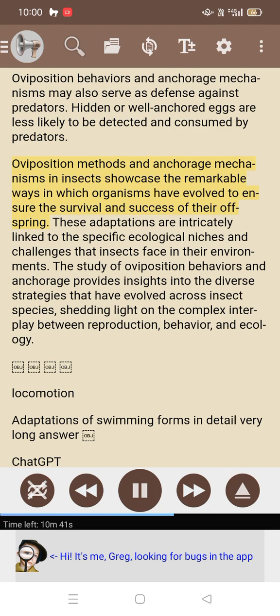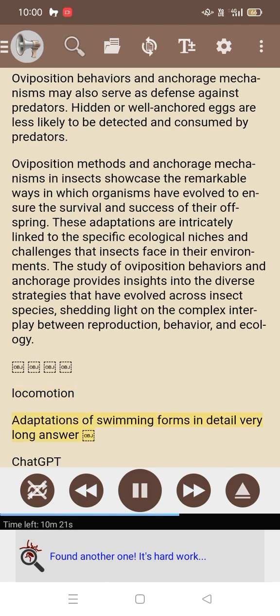Oviposition methods and anchorage mechanisms in insects showcase the remarkable ways in which organisms have evolved to ensure the survival and success of their offspring. These adaptations are intricately linked to the specific ecological niches and challenges that insects face in their environments. The study of oviposition behaviors and anchorage provides insights into the diverse strategies that have evolved across insect species, shedding light on the complex interplay between reproduction, behavior, and ecology.